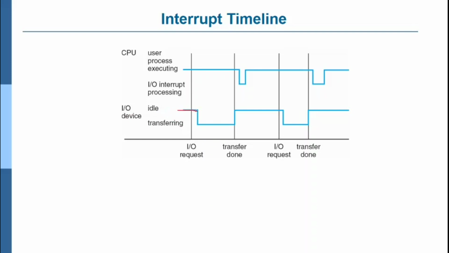During input output device transferring, at this point of time the system gets idle at this location, and some data keeps transferring, then once again the system is idle at this location and performs the operation. You can see here the input output request and transfer is done. In this diagram you can see the interrupt line timeline at this location. Any time an interrupt occurs, it stops and starts executing. Once again it stops and starts executing.